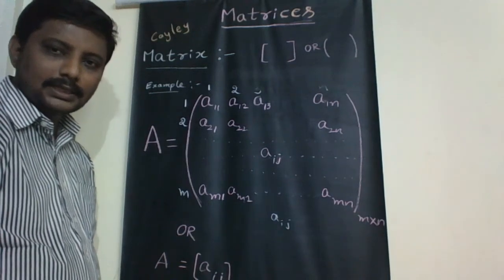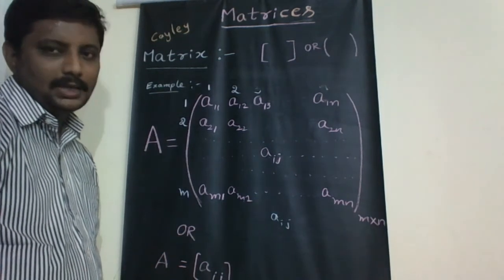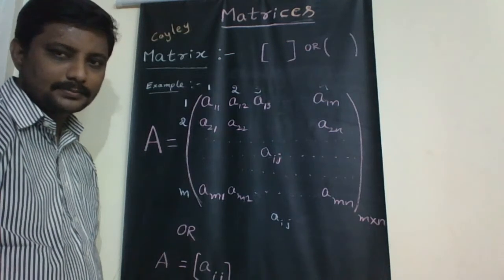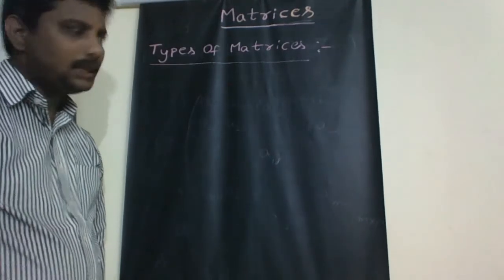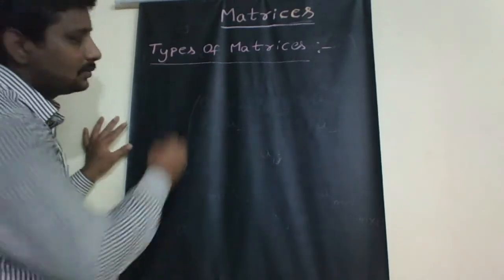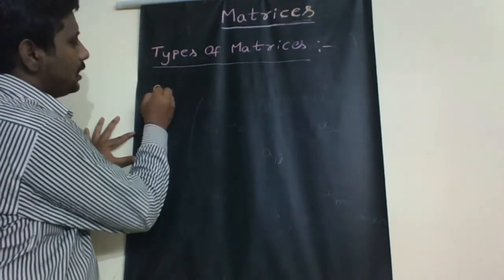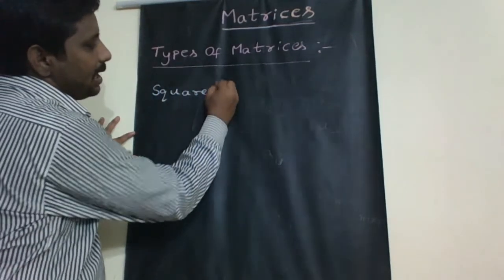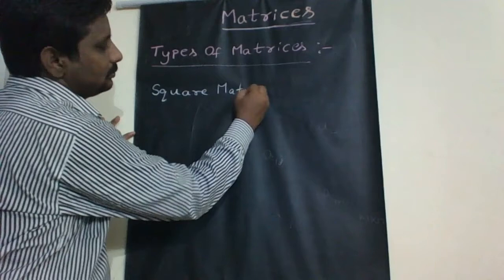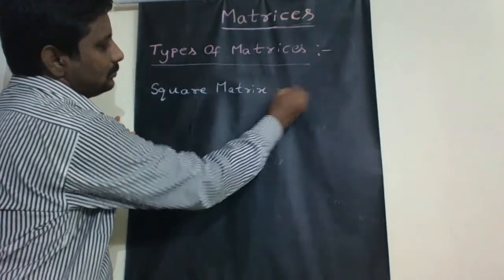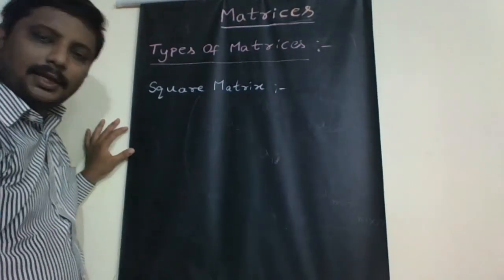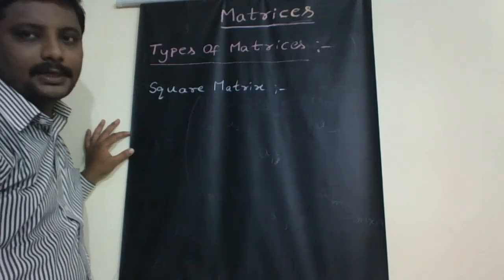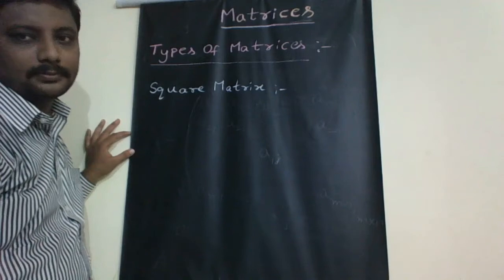Now we will see the types of matrices. We have different types of matrices. Square matrix: in a matrix, if the rows and columns are equal, then it is called a square matrix.